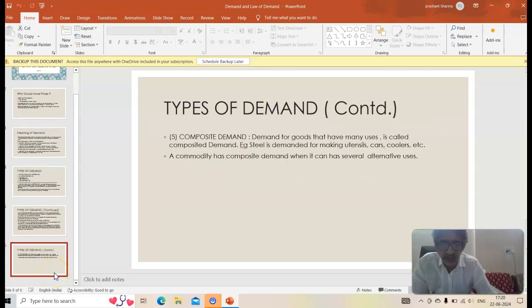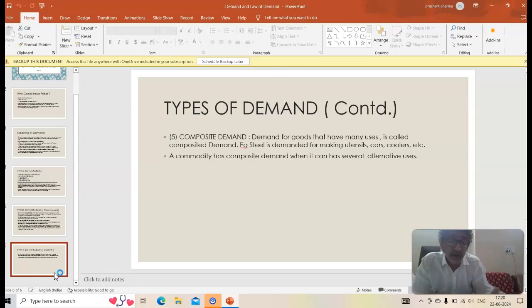We move to the next one, composite demand. That's the last one. Demand for goods that have many uses is called composite demand. Example, steel is demanded for making utensils. Steel is also used for making cars, coolers, and various other machines. Similarly, suppose Himachal is famous for apples. Apples are consumed directly as fruit, but HPMC is a company, Minchi is also a brand, which makes apple products like apple squash, apple crush, and many other things.